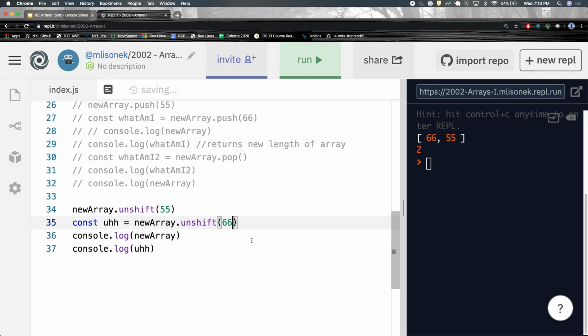Any questions on this? It's literally the same logic behind push. However, we are doing it the other way. We are not putting things onto the back of the array. We are putting things onto the front. Yeah? For reference, what was new array before you?